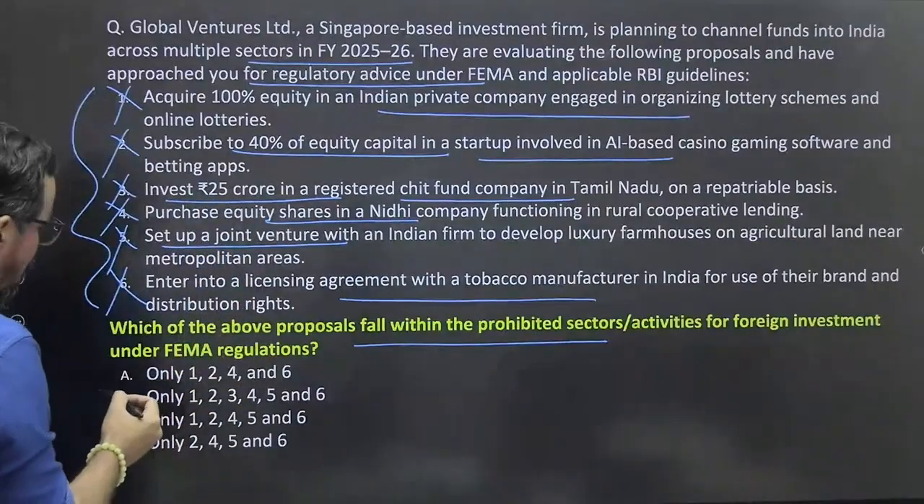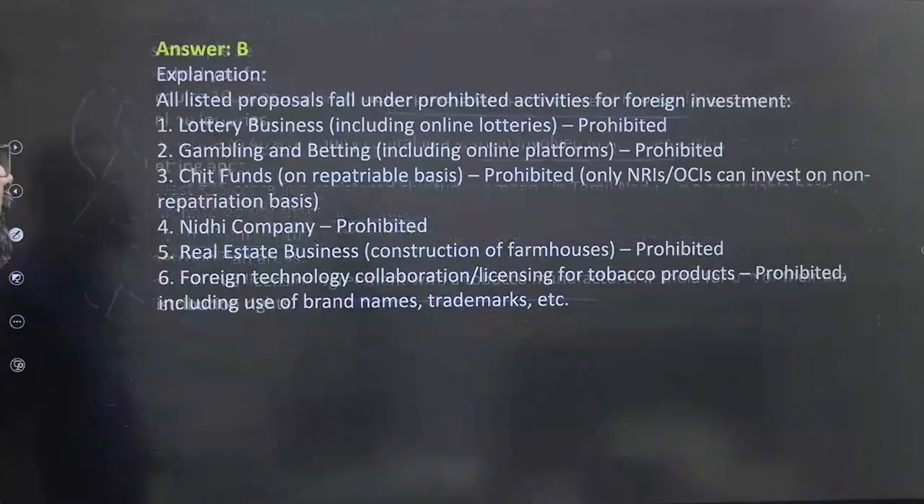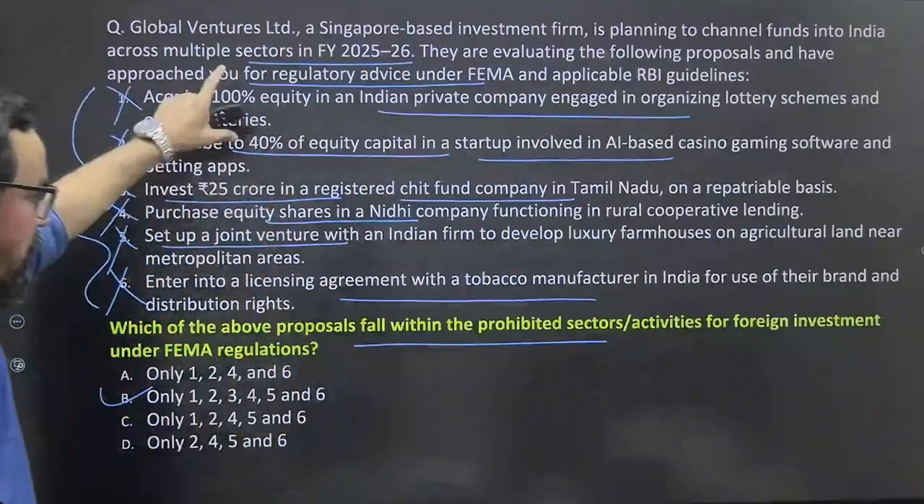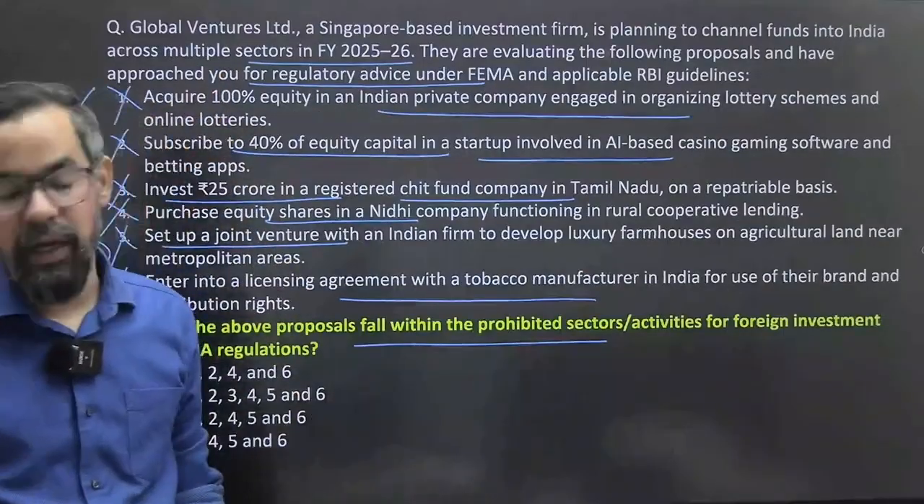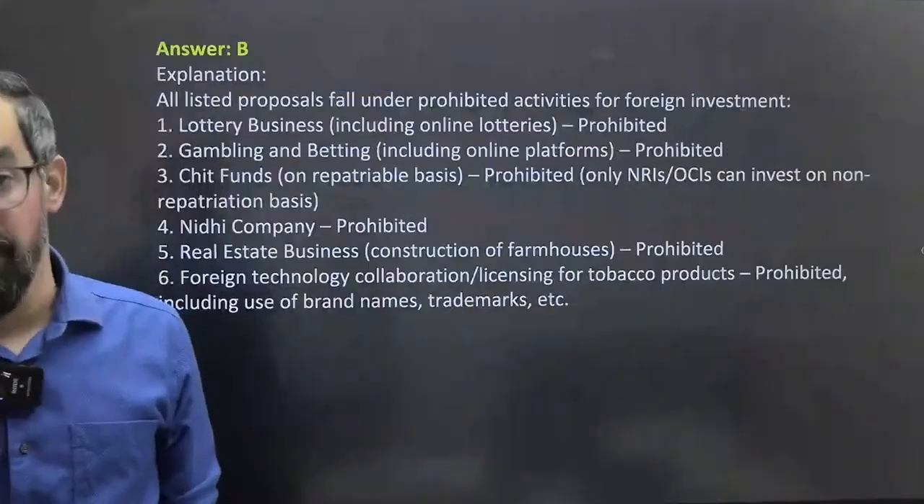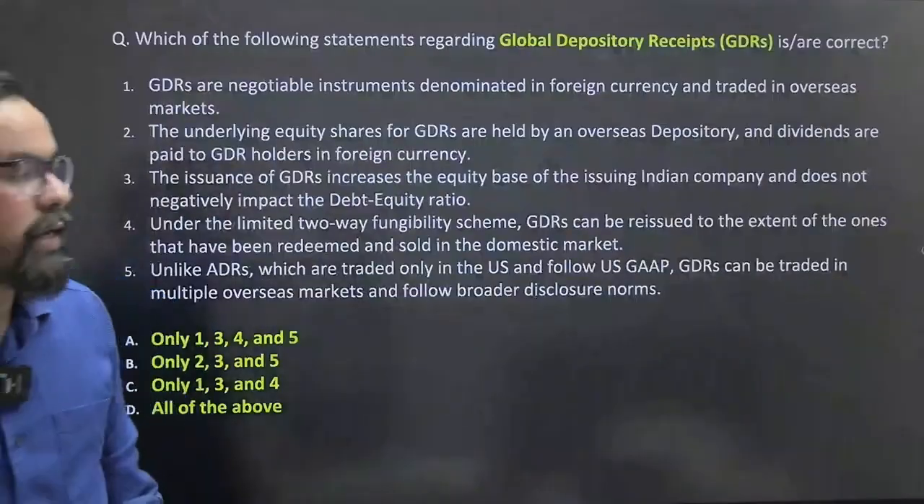Yes. So 1, 2, 3, 4, 5, 6. B will be the right answer for this particular one. So all these sectors are prohibited as per the FEMA regulation. So in none of these is the FDI limit allowed. Okay, next one guys.